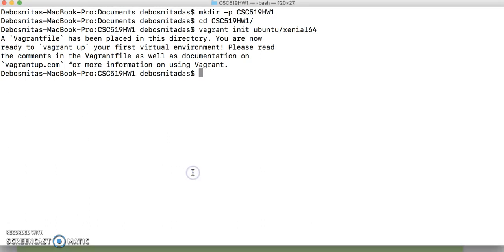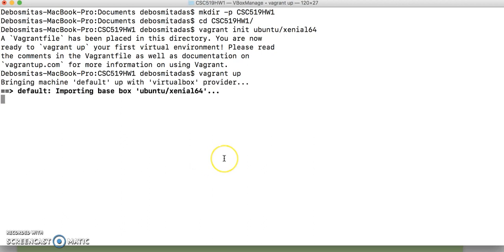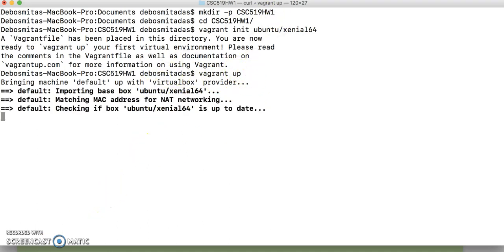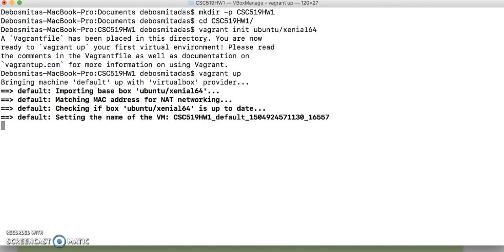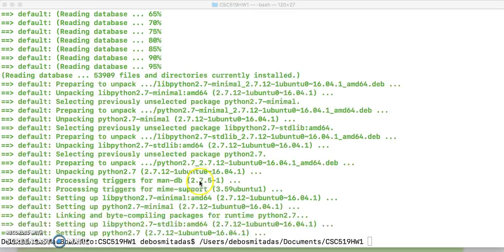Now to start this vagrant virtual machine, what I will do is I will execute this command vagrant up. What it will do is that it will start this virtual machine of Ubuntu 16.04. So it will take some time. Okay, so as we can see, our installation has been done. So before proceeding further, let me show you the vagrant file and the edits that I have made in that.